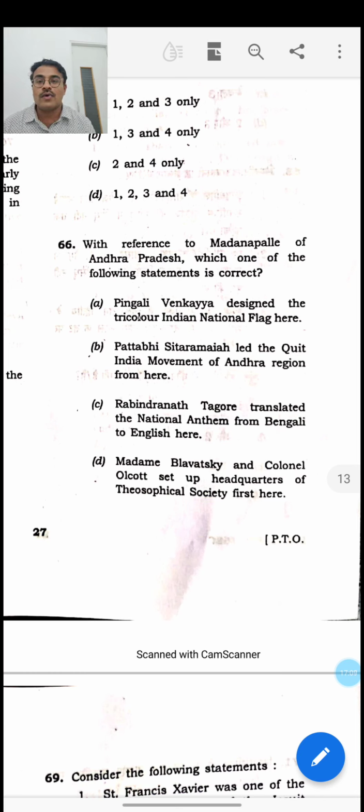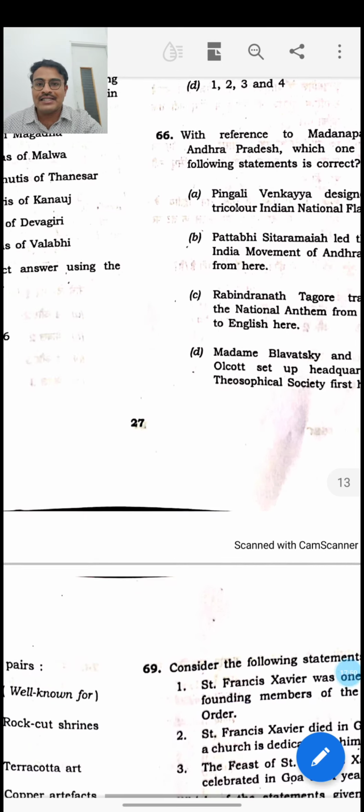The Theosophical Society here was not established by Madam Blavatsky and Colonel Olcott. In fact, the Theosophical Society here was established by Annie Besant. She was the one who transferred the Theosophical Society from Adyar to Madrapali, and Madrapali was later associated with Jiddu Krishnamurti too, who is also a Theosophist. But when it comes to the story of Madrapali, it was the place where Rabindranath Tagore translated the national anthem from Bengali to English language. He also set the national anthem to tune at this place. So the answer for this question is C.